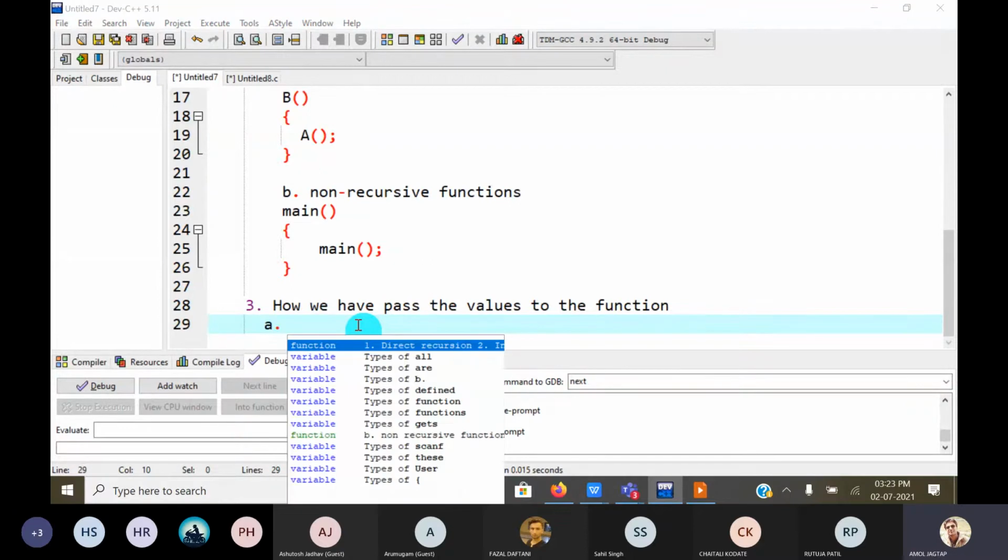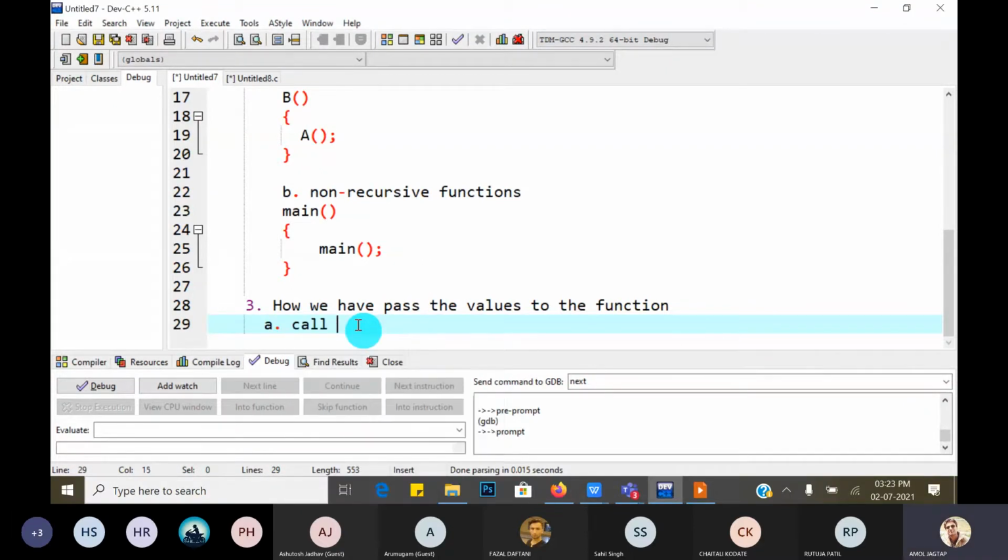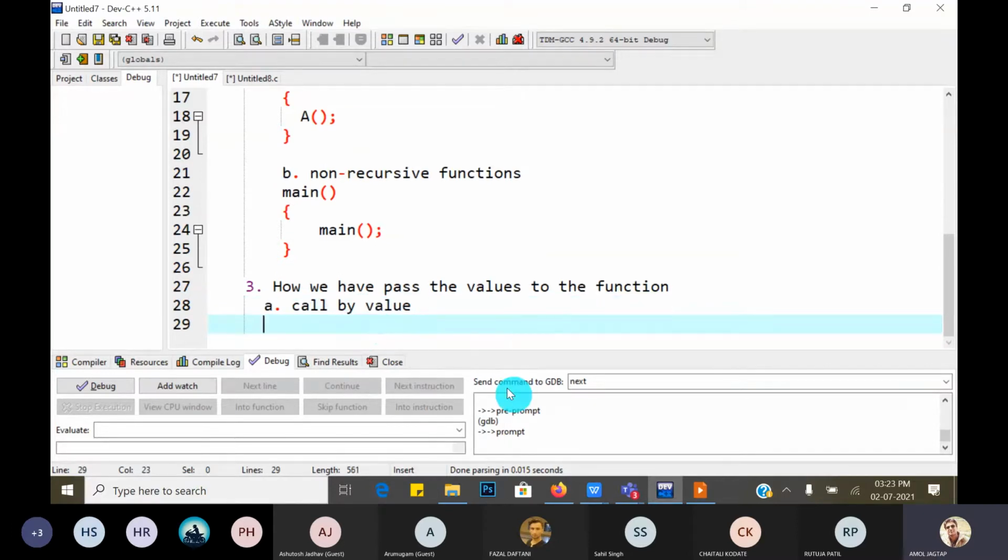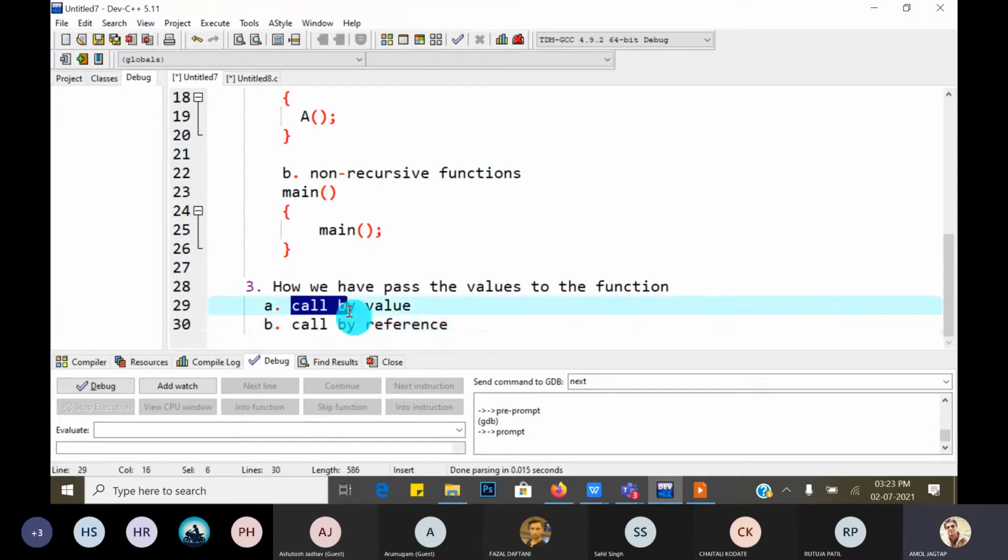So how can we pass the values to the function? There are two types: call by value and call by reference. In call by value, the actual value we have to pass.